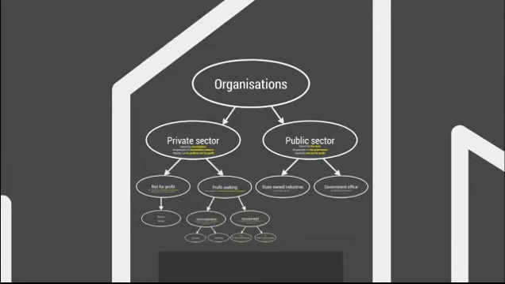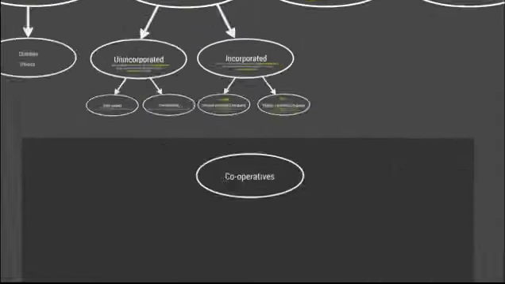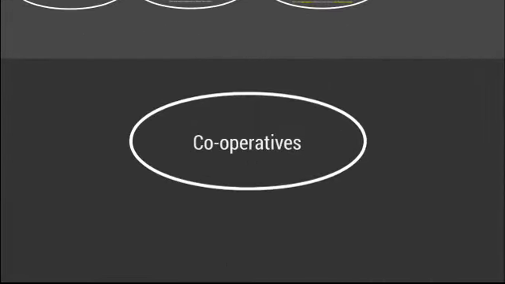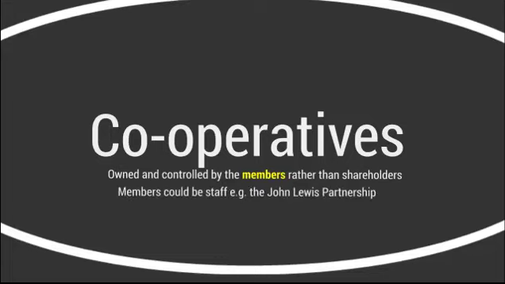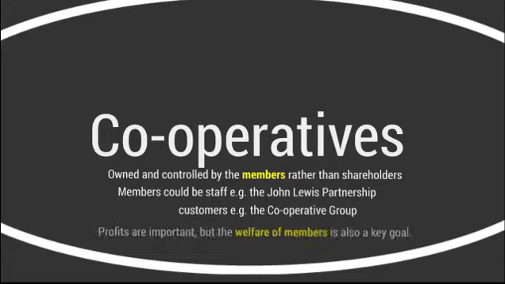Or have we? There's one more type of organisation I want to mention briefly, and this is cooperatives. Cooperatives are special because they are owned and controlled by the members rather than the shareholders. These members could be staff, such as with the John Lewis Partnership, or they could be customers, such as with the Cooperative Group. Both of these are examples in the UK. As well as remembering that cooperatives are owned and controlled by the members rather than shareholders, one of the most important things you need to know about a cooperative is that while the profits are important, the welfare of the members is also a key goal.